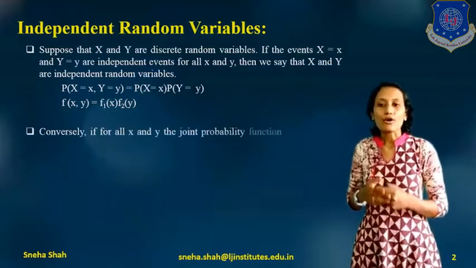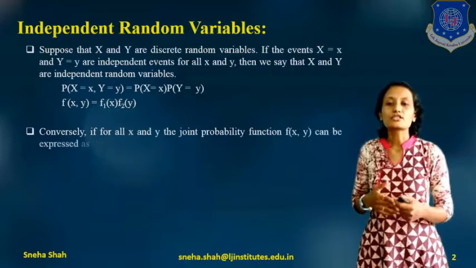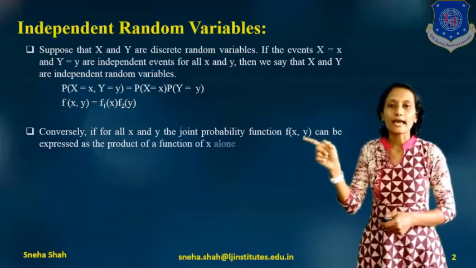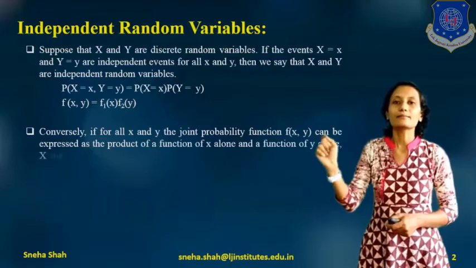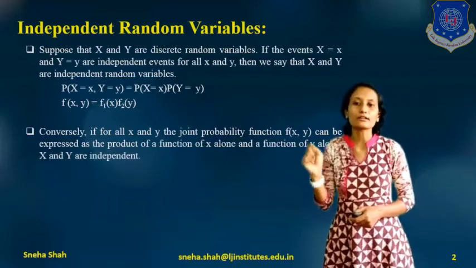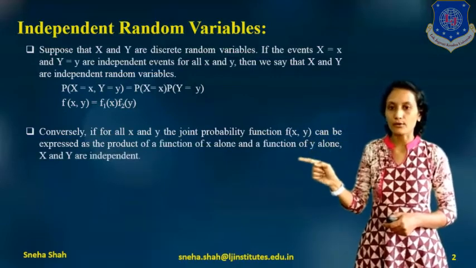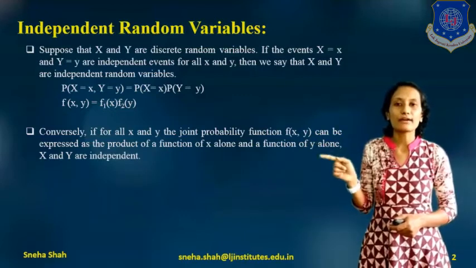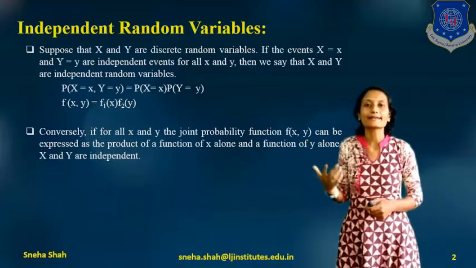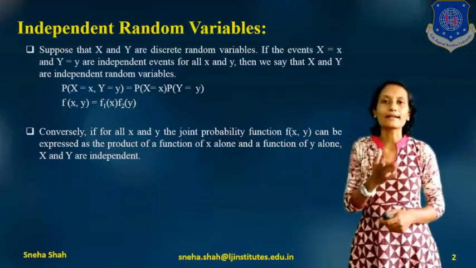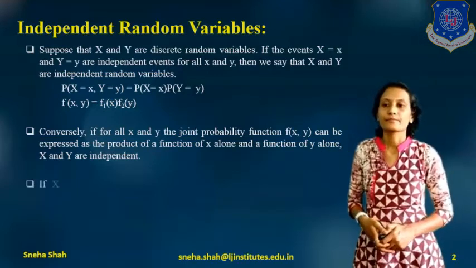Conversely, if for all x and y, the joint probability function f of x comma y can be expressed as the product of a function of x alone and a function of y alone, then we can say that x and y are independent random variables.